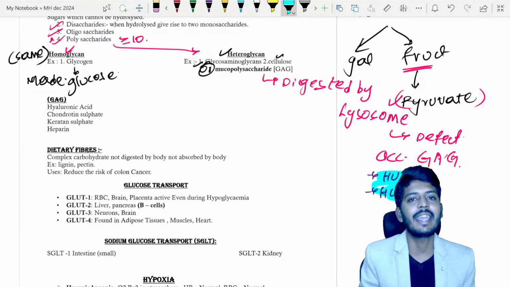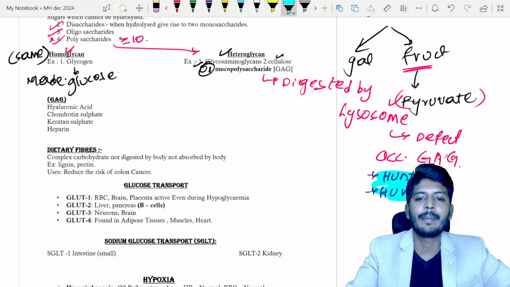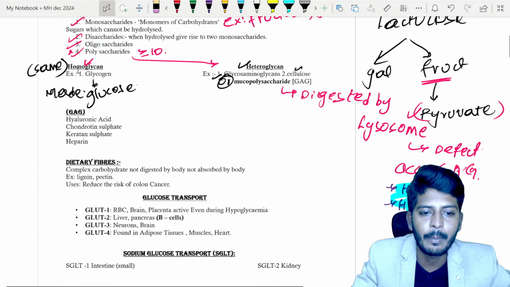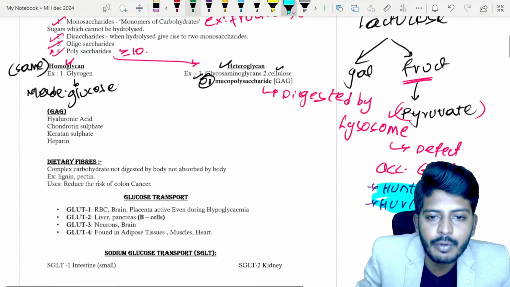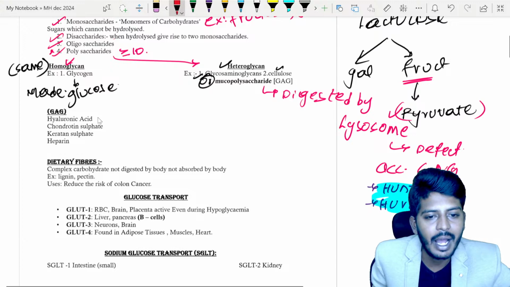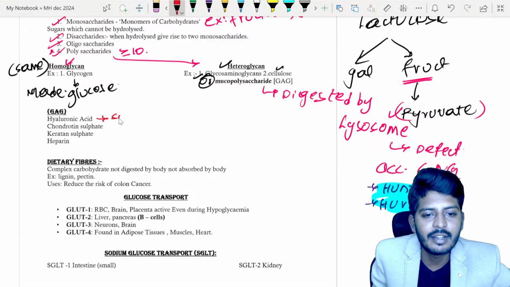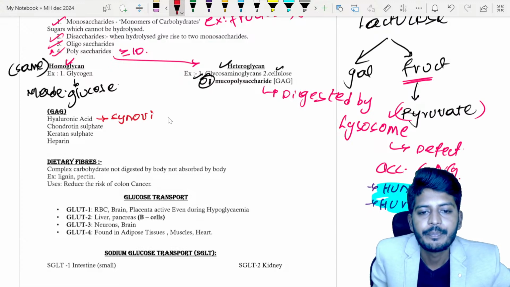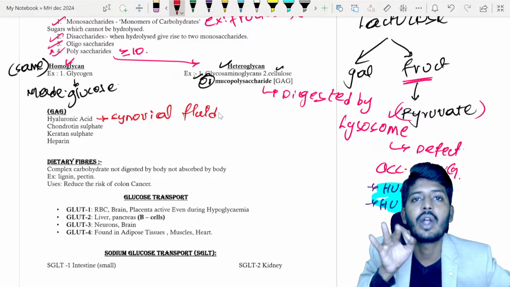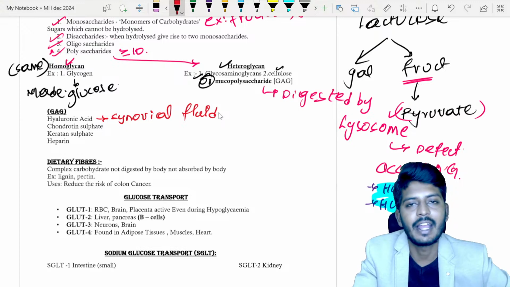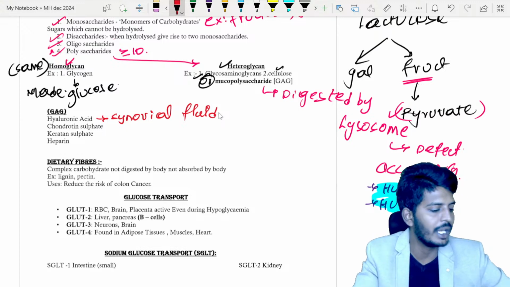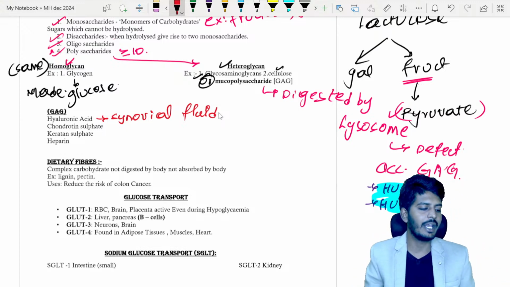We have some classic examples of glycosaminoglycans in the body, and we need to know the location of those glycosaminoglycans. That is hyaluronic acid. Hyaluronic acid is located in the synovial fluid. In the joint space, we have synovial fluid, and synovial fluid consists of hyaluronic acid. Which acid, sir? Hyaluronic acid. This is a very important point to be remembered.